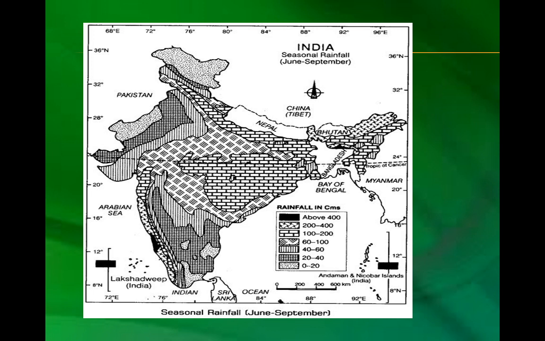This is where we can see the retreating monsoon: 1st October, 15th November, 15th October, 15th September, 1st September. You can see how it flows. Seasonal rainfall from June to September. You can see the dark area, that is 400. Then the symbols are given in rainfall in centimeters. The highest is 400 and the least is 20. That's the north.